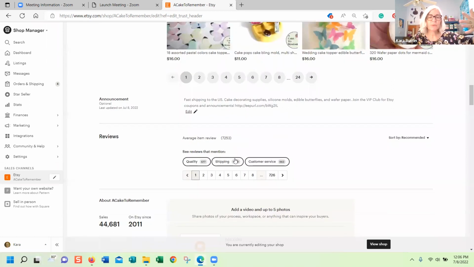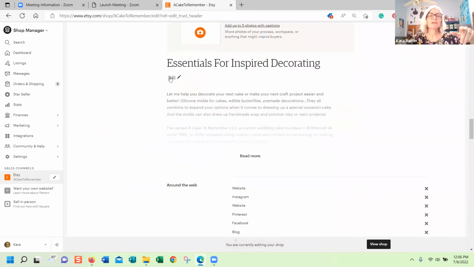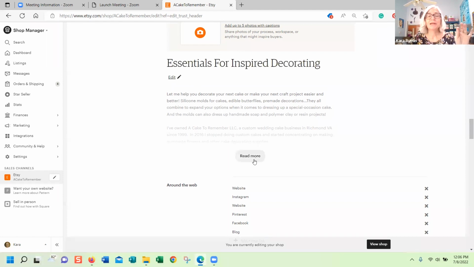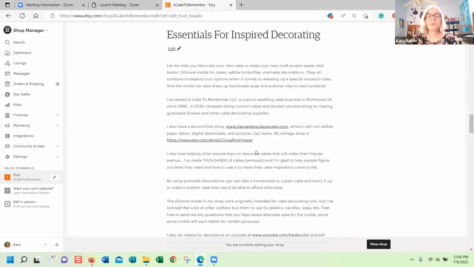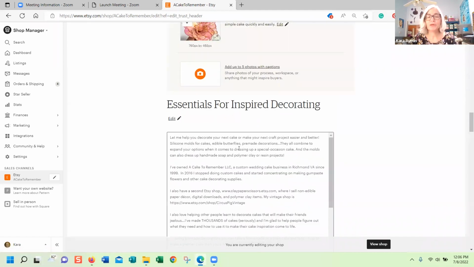Now, since I'm down here at the bottom of the page, let's look at the About section. To edit the About section, again, you would click edit shop at the top and then scroll all the way down and click the edit pencil here. Oh no, that's actually for the title. Okay, this is tricky. That only edits the title of your About section. If you want to actually edit the full About section, you have to open this up, scroll all the way down and click edit down here, and that will open the editor.